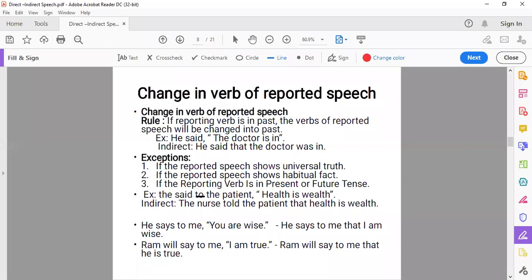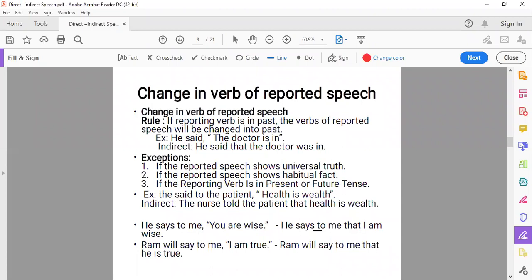The nurse said to the patient, health is wealth. The nurse told the patient that health is wealth. This is a universal truth. See more examples. He says to me, you are wise. He says to me that I am wise. See only the change of the tense here.